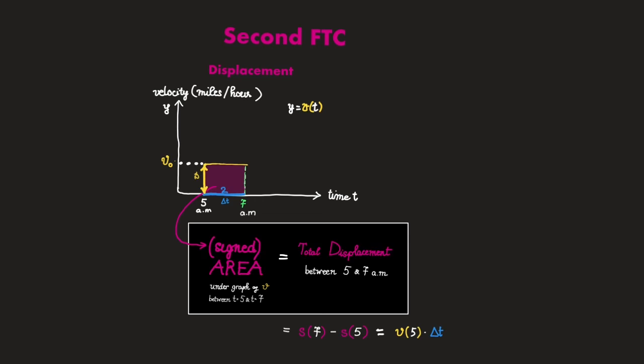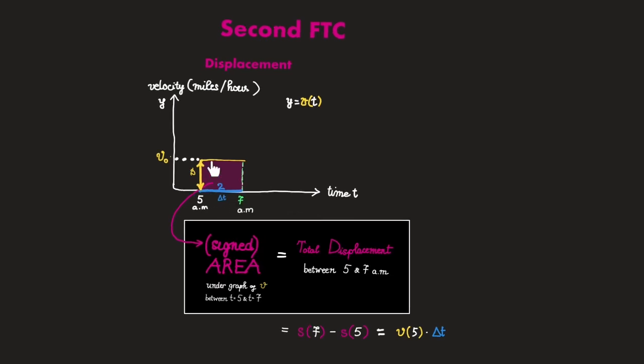That is because over this time interval, since you have constant velocity, your velocity function is just going to be a horizontal line. And thus, the area under it is just the area of a rectangle whose height is the velocity and whose width is the duration traveled. Thus, this area is going to be exactly equal to the total displacement.